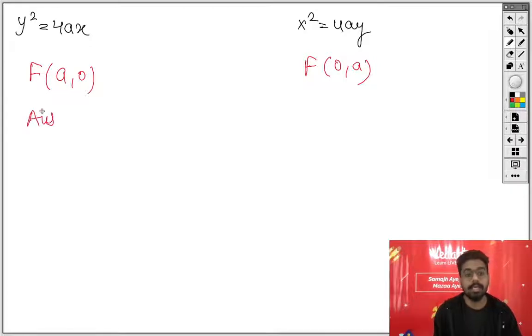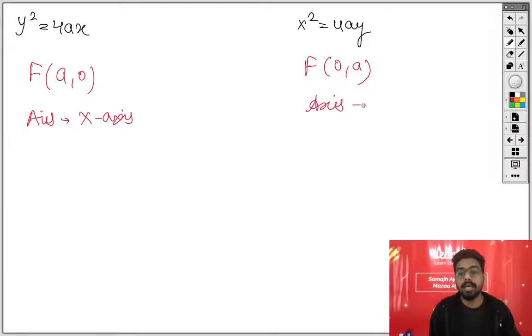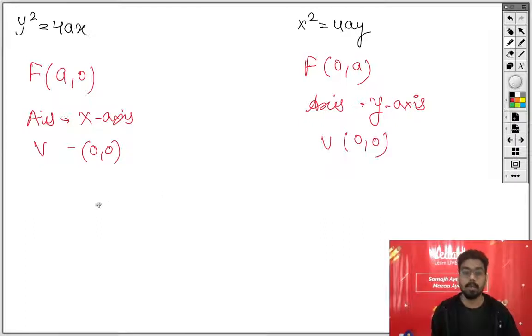Axis over here is x axis. Axis over here is y axis. Vertex in both the cases is 0 comma 0. Equation of directrix over here is x equals to minus a, and over here is y equals to minus a.